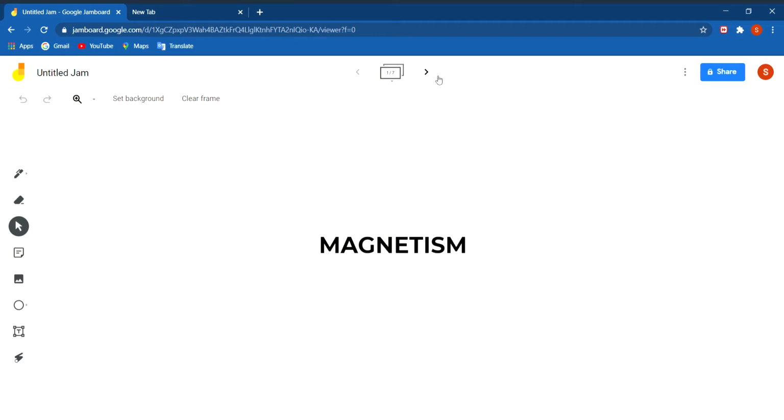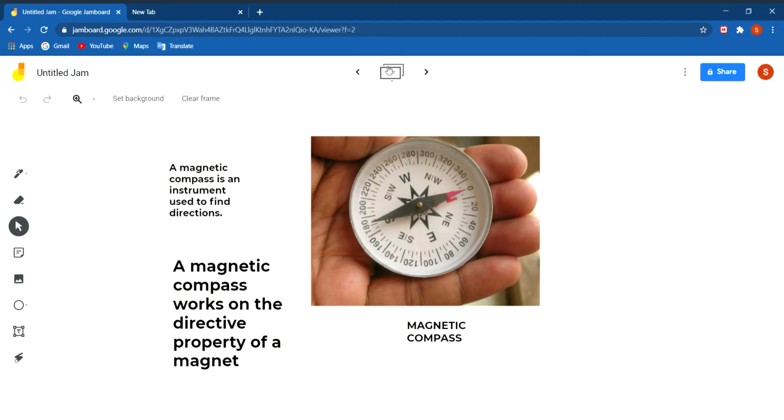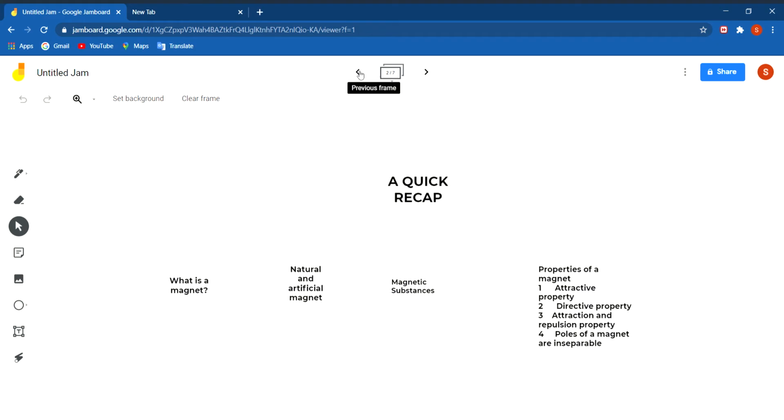Class 6, we were discussing the chapter magnetism. So far we have studied half of the chapter. Let's have a quick recap of the chapter.